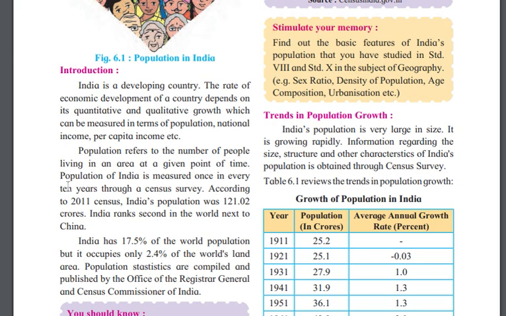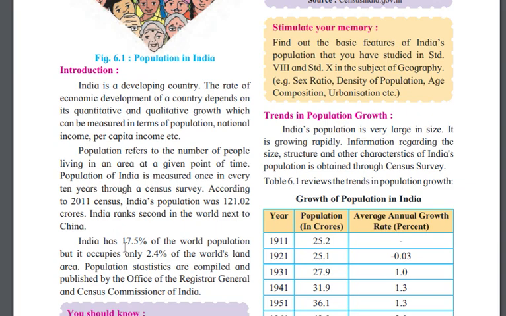The population of India is measured once every 10 years through the census survey. According to 2011, India's population was 121 crore. Presently, India's population is 147 crore, and it is increasing. India ranked second in the world next to China, but now it is first in the world.